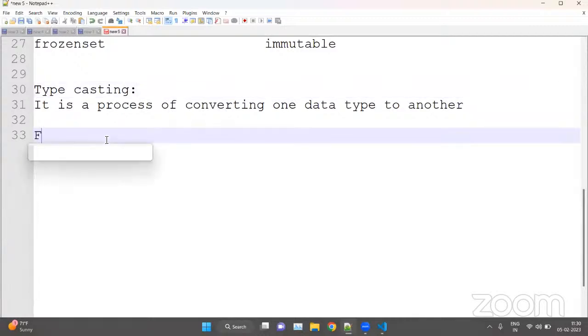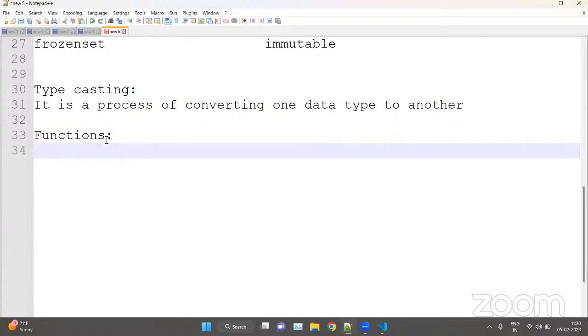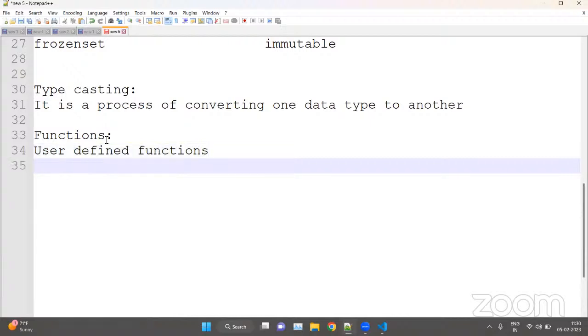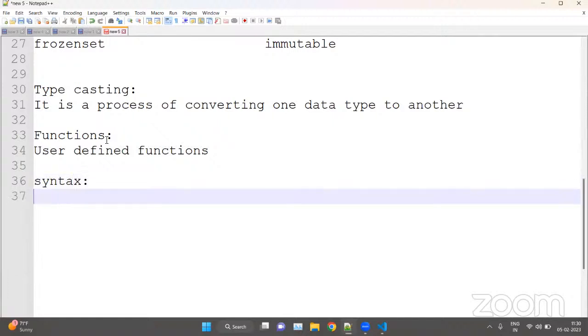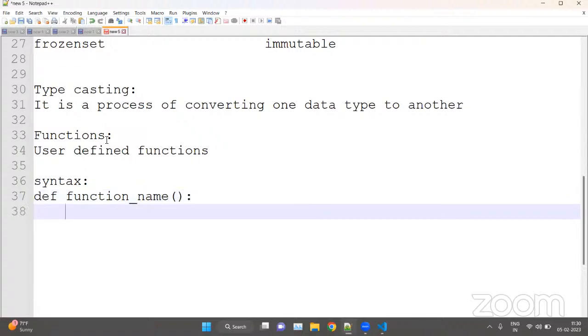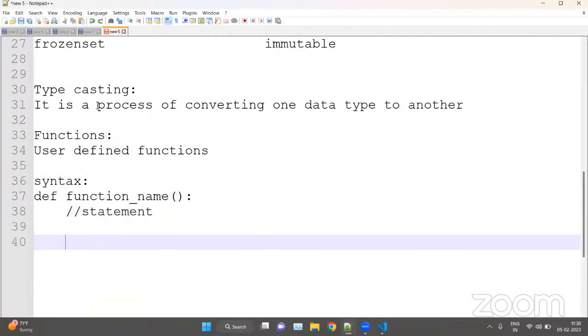Now we have functions. Basically we have various functions in Python. First we will look at user defined functions, how we can define our own functions. The syntax of functions is def, your keyword, then your function name. So function underscore name, parentheses, colon, and your set of statements. That is the syntax of a function.